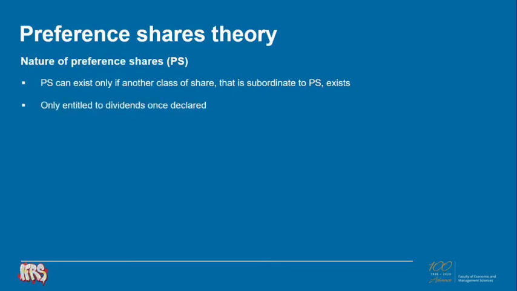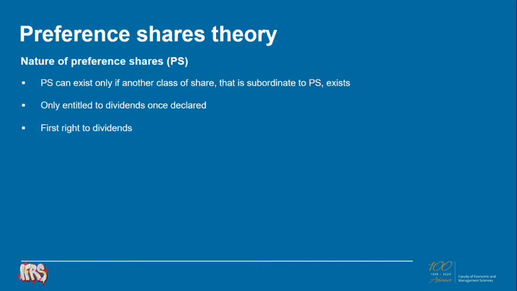The preference shares are only entitled to dividends once it is declared, but they have a first right to these dividends. So although the preference shareholders will be entitled to dividends only once dividends have been declared, the entity would first have to declare preference dividend before they declare an ordinary dividend.